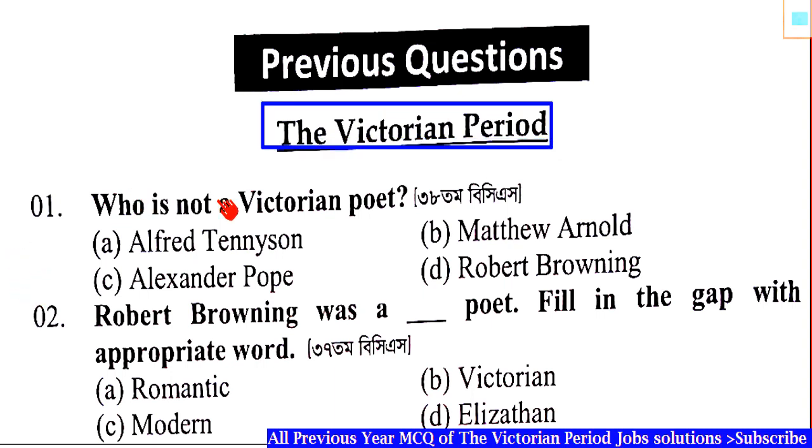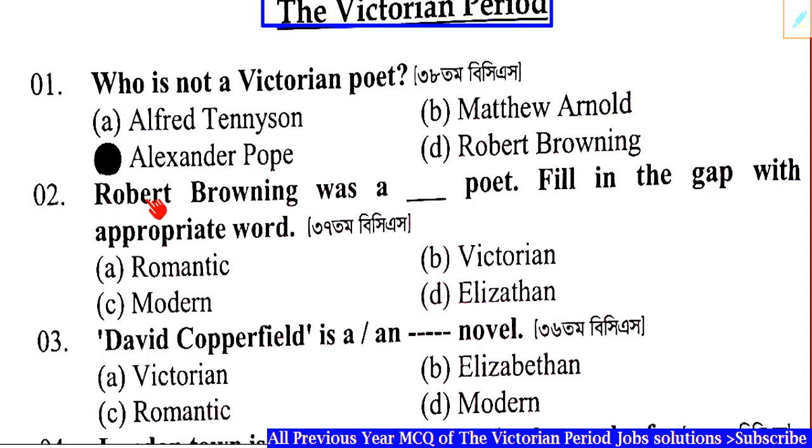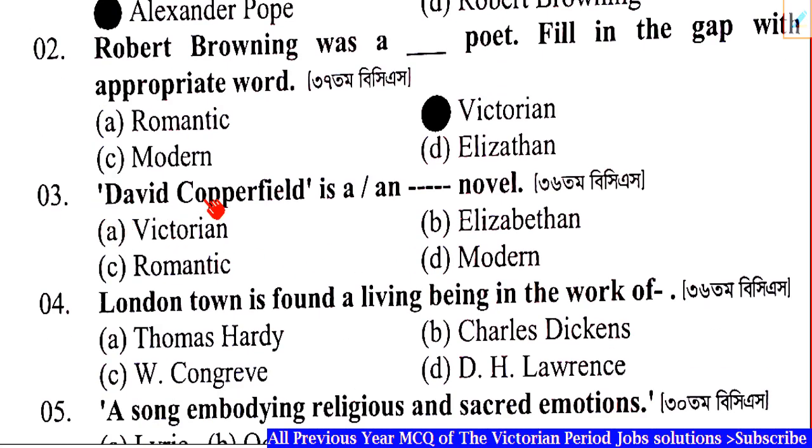Question number 1. Who is not a Victorian poet? Correct answer: Option C, Alexander Pope. Question number 2. Robert Browning was a dash poet. Correct answer: Option B, Victorian poet. Question number 3. David Copperfield is a dash novel. Correct answer: Option A, Victorian novel.